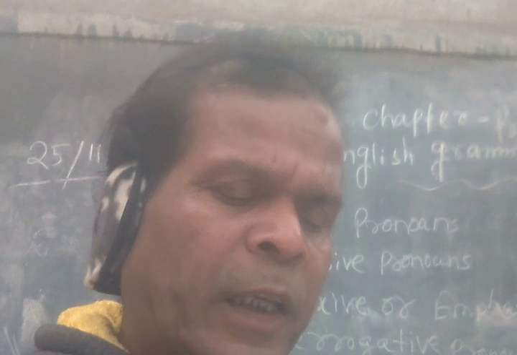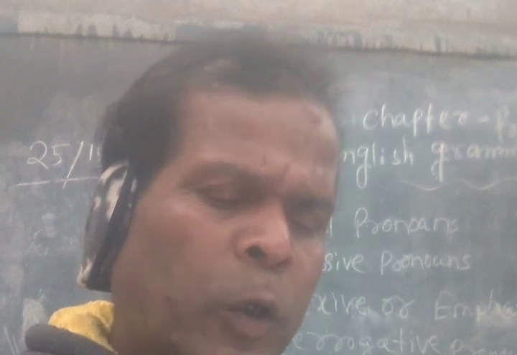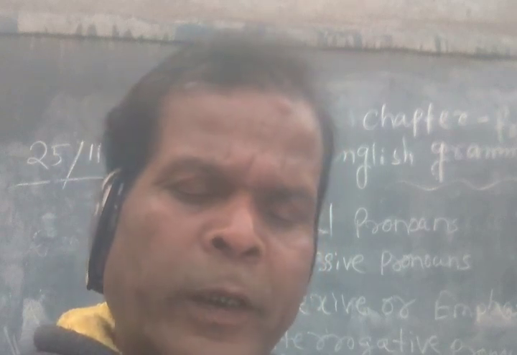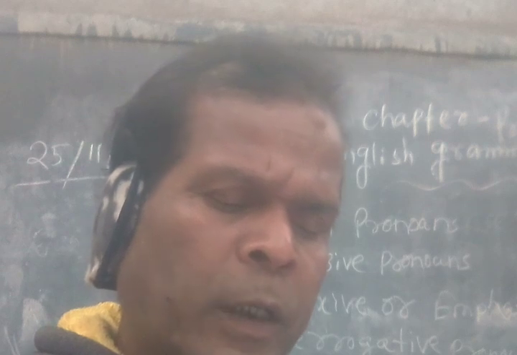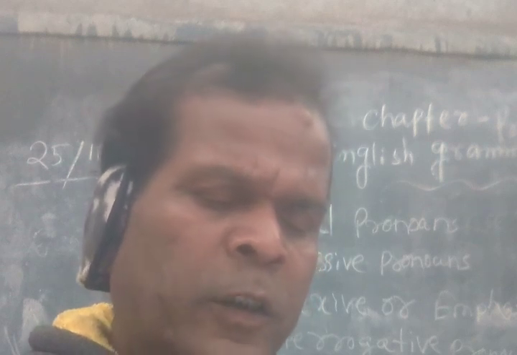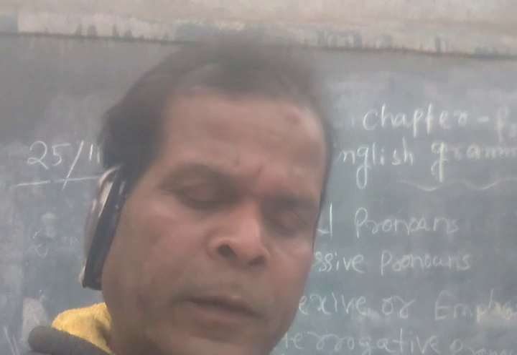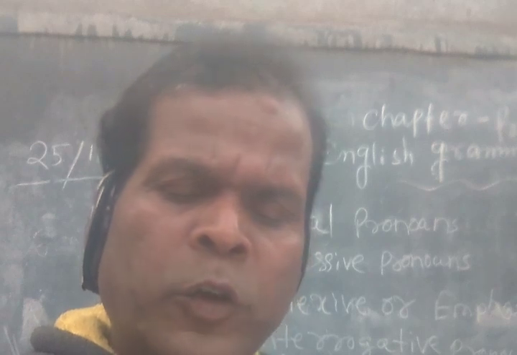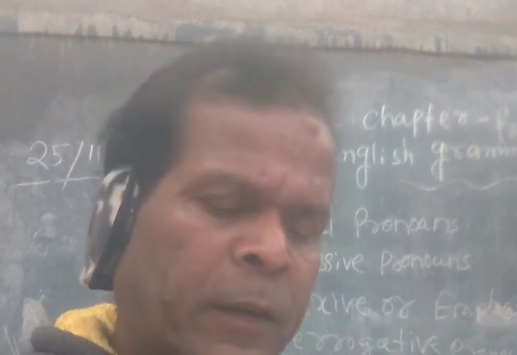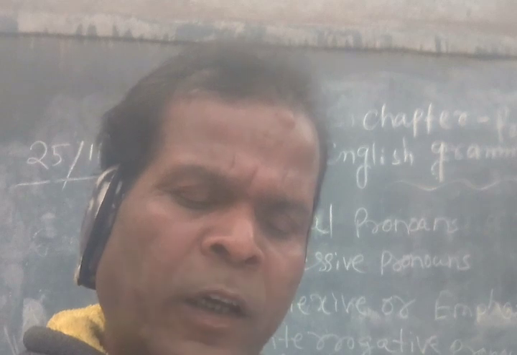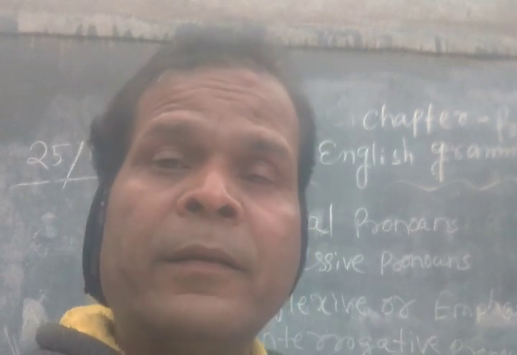So, personal pronouns refer to the person speaking, the person spoken to, and the person or thing spoken about. The speaker is said to be in first person, the person spoken to is in second person, and the person or thing spoken of is in third person.